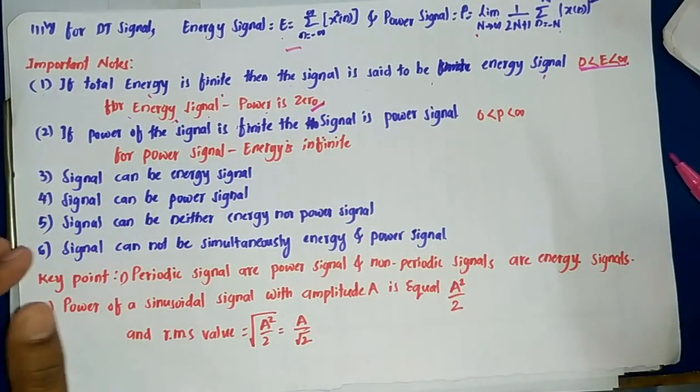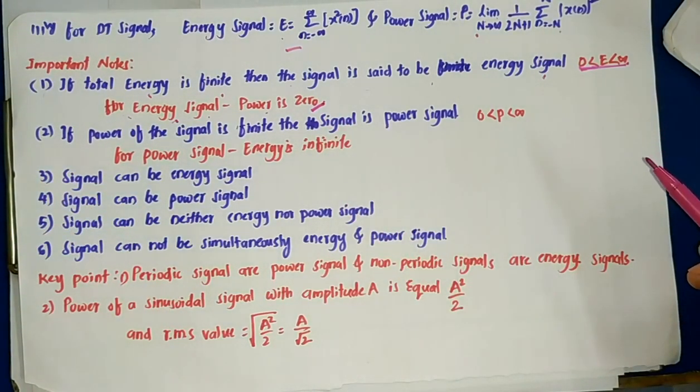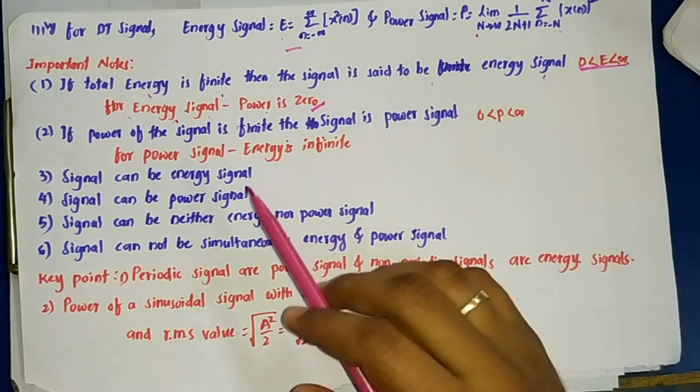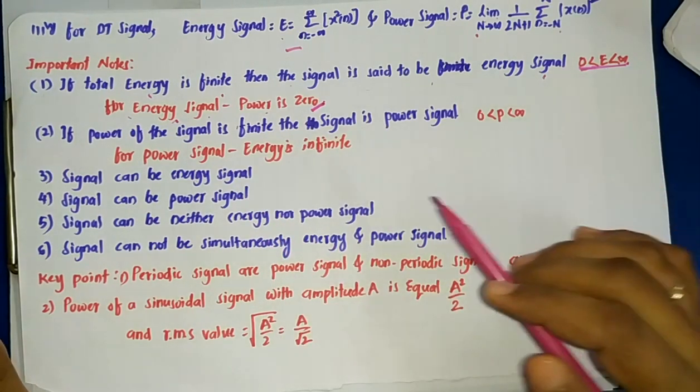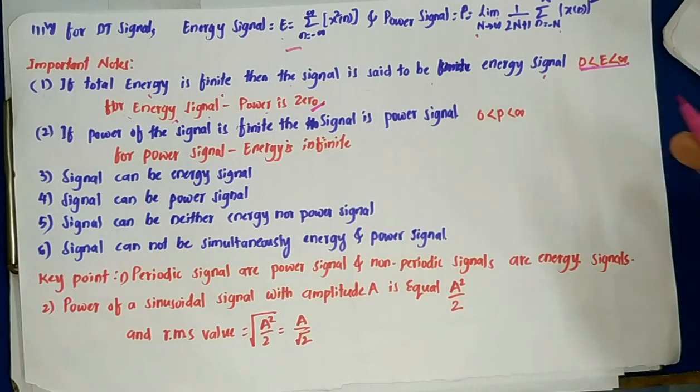In problems they may ask you to find whether the given signal is an energy signal or a power signal. In such questions, if the energy of the signal is finite, then obviously the power will be 0, and you can say it is an energy signal.